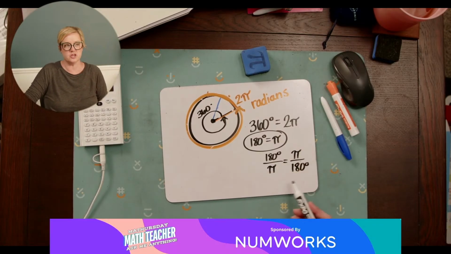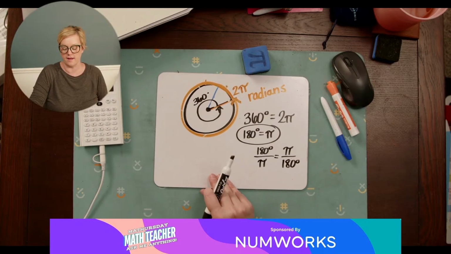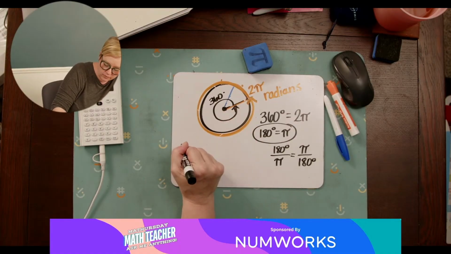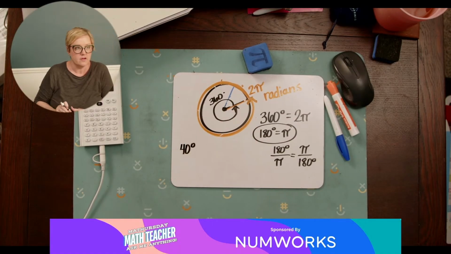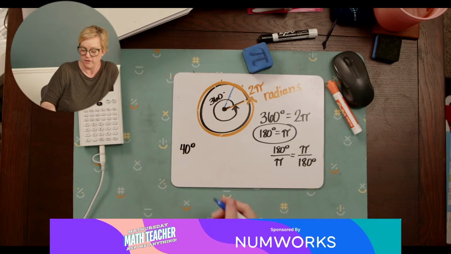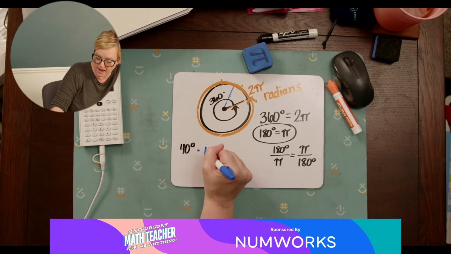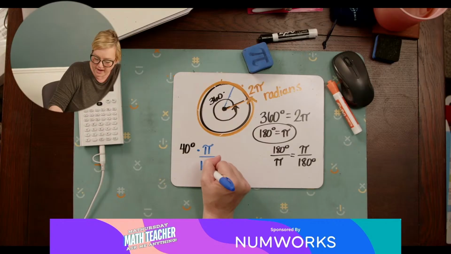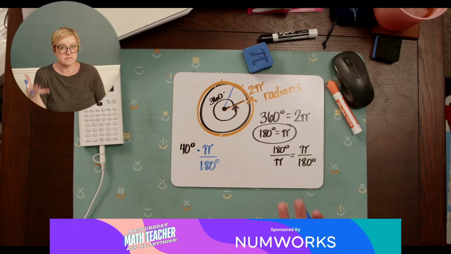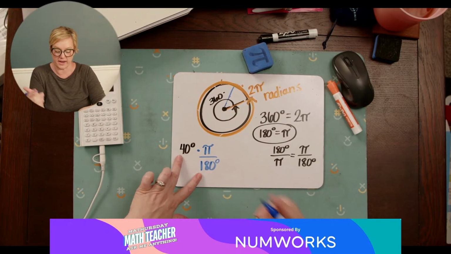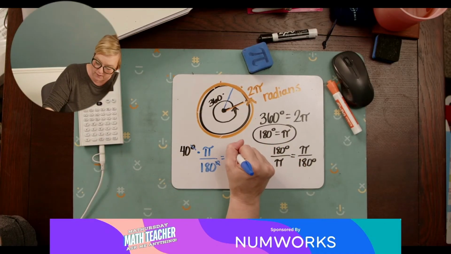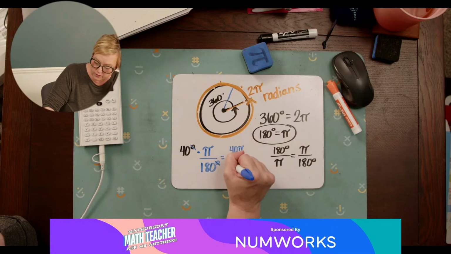So if I had 40 degrees and want to figure out how many radians that is, I multiply by pi over 180. With unit rate conversions you cancel out the degrees, so I'm left with 40 pi over 180.